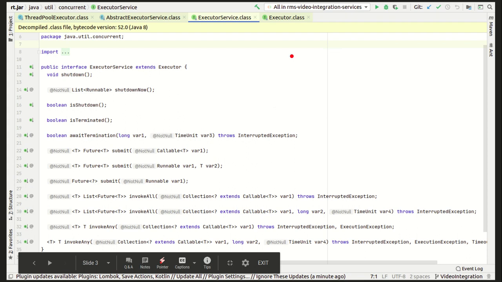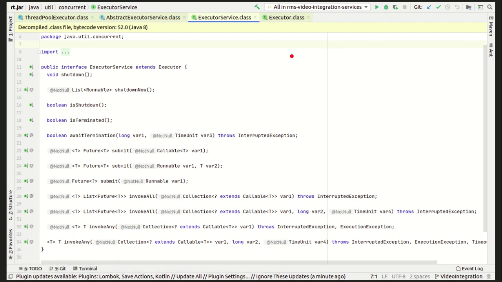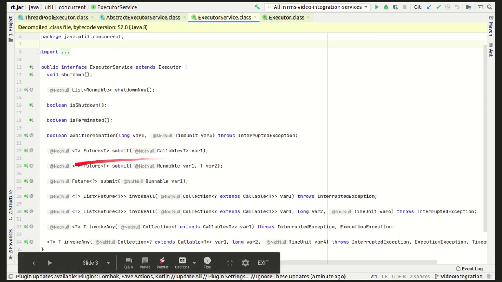So from this lecture, we have learned that executor service provides you behaviors such as tracking the termination and shutdown of the asynchronous tasks and the thread pools, and also tracking the progress of the asynchronous tasks which were submitted to the executor service using the future objects.